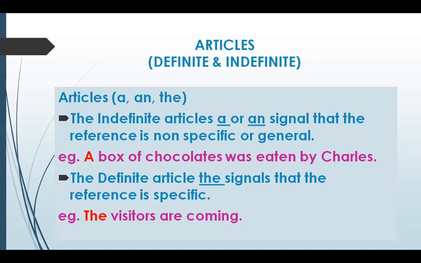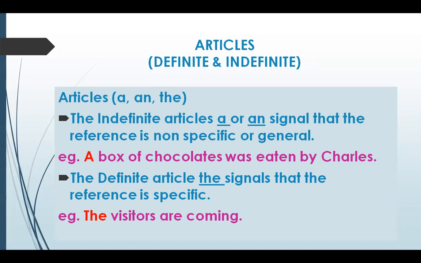Next is the definite article the. Now the pronunciation is also very important. When we are using this the before a vowel, we pronounce it as thee, right? And when we are using this the before a consonant, the pronunciation becomes thuh, like the book, right? And the apple. So that way thuh and thee. So जब एक consonant sounding word के आगे the लगाएंगे तो हम pronounce करेंगे thuh. But if we are using it before a vowel, then the pronunciation becomes thee.